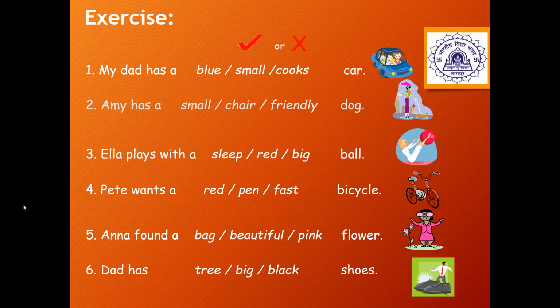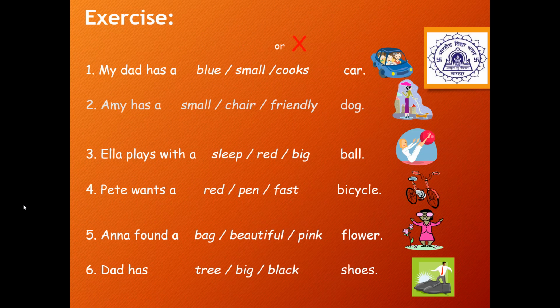Amy has a dash dog. So small, friendly. So again, as you can see the size, it is small, and dogs generally tend to be friendly with their master. So the correct answer is Amy has a small dog or Amy has a friendly dog.